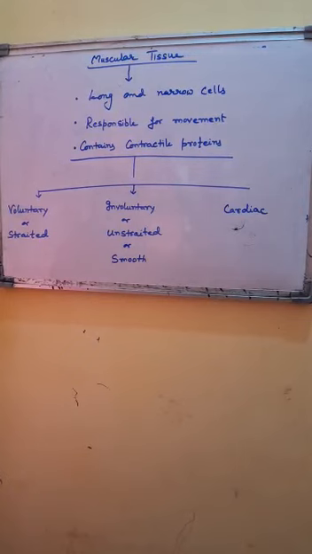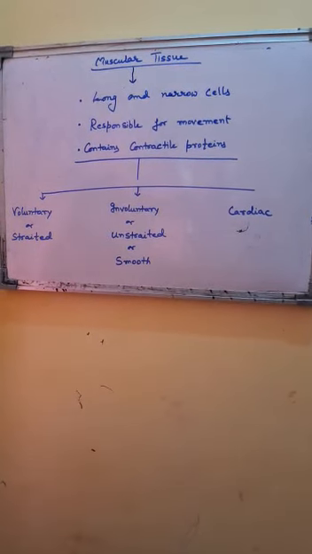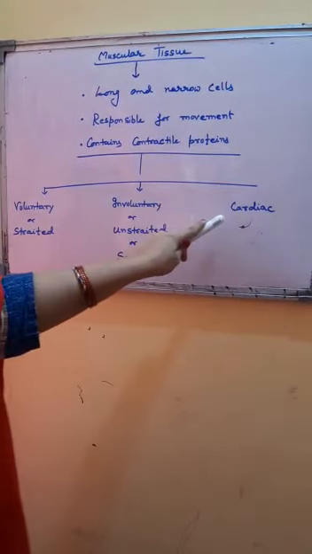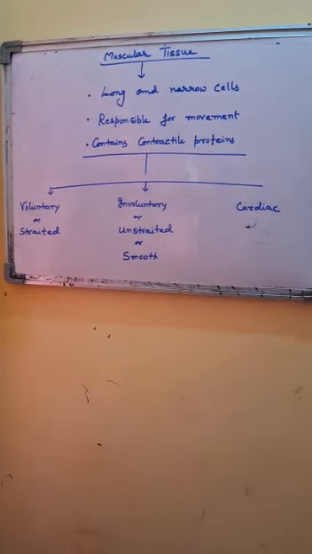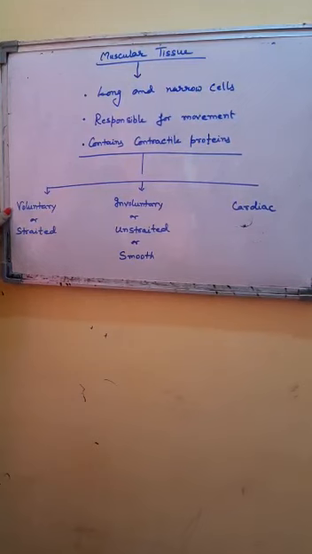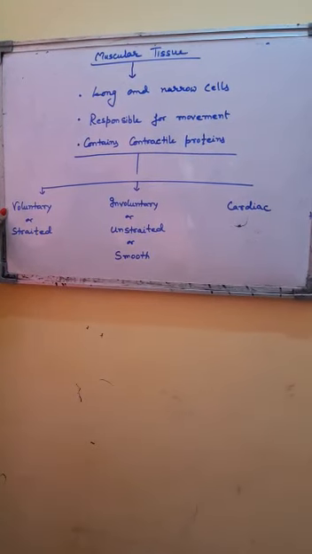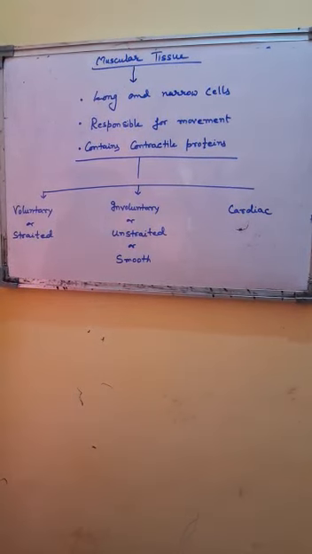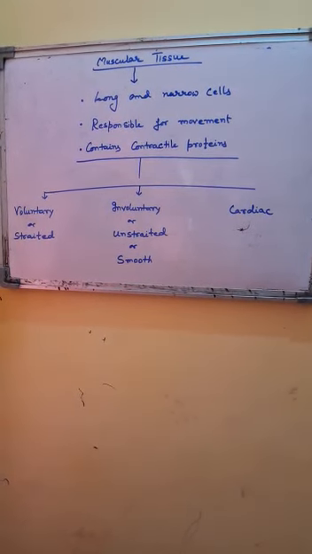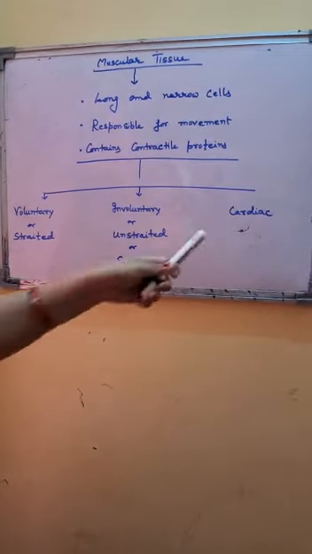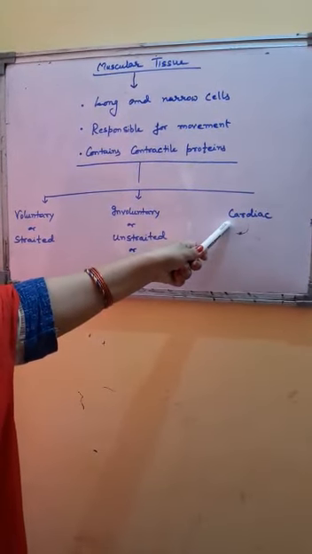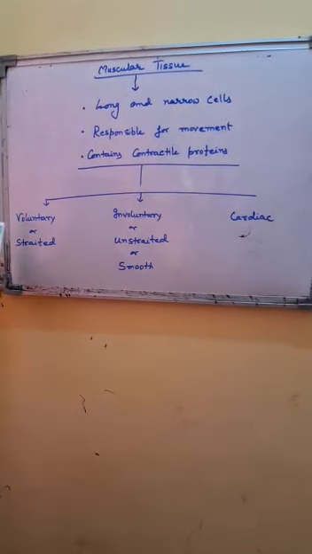So basically, muscular tissue are of three types: voluntary muscles, involuntary muscles and cardiac muscles. Voluntary muscles are the muscles which work according to the organism's will. Involuntary muscles are the muscles which do not work according to organism's will, and cardiac muscles are the muscles present in the heart of the organism. So let's discuss it one by one.